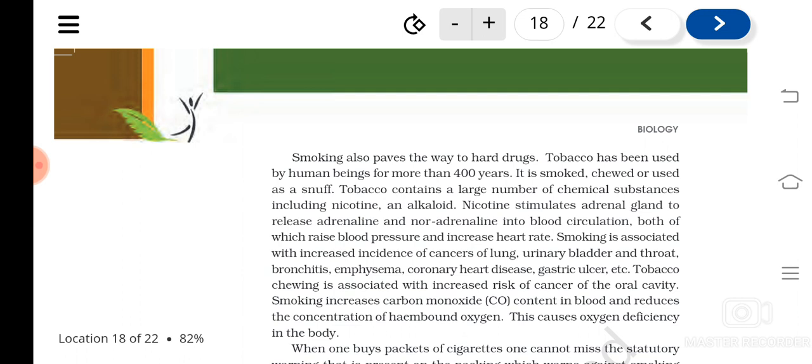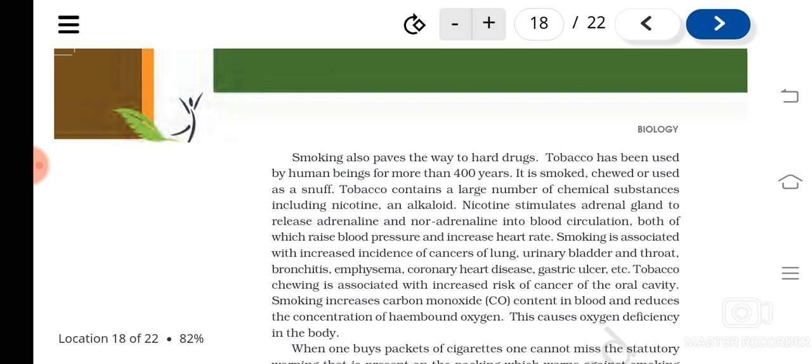So what are the harmful effects of smoking? It increases blood circulation, increases blood pressure, then increases heart rate, and it has a lot of adverse effects like cancers of the lung, urinary bladder and throat, bronchitis, emphysema, coronary heart diseases, gastric ulcer.